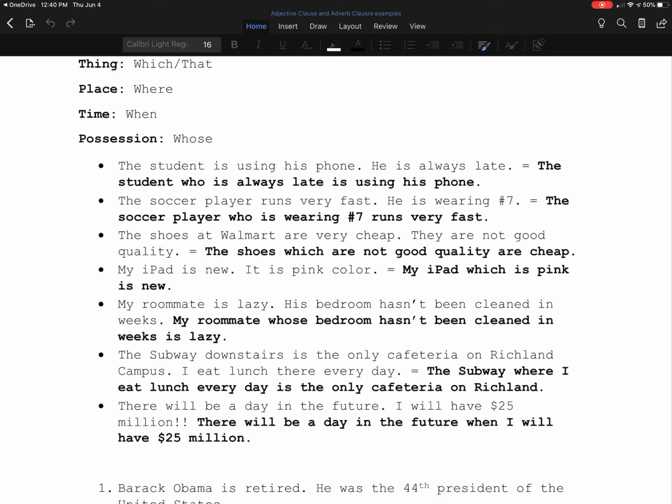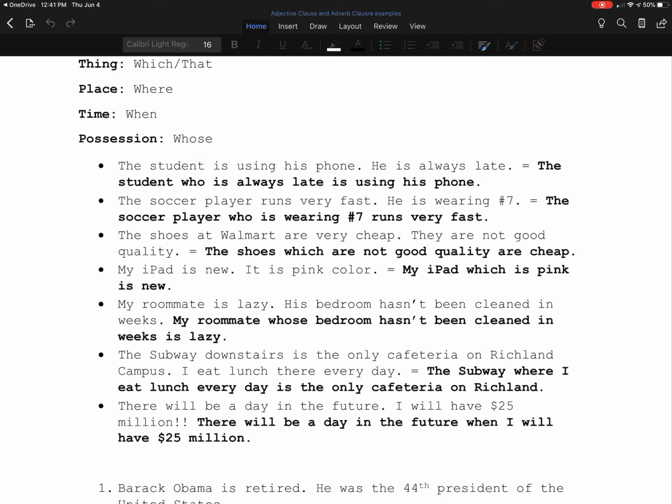Whenever we have a possessive pronoun, my, his, her, your, our, that means it's possessive. So in this situation, this next one, we're going to use whose. In the top, if you see he, it's talking about a person, so we'll use who. When we say his, it's a possession, so that's why we're adding whose. My roommate, whose bedroom hasn't been cleaned in weeks, is lazy.